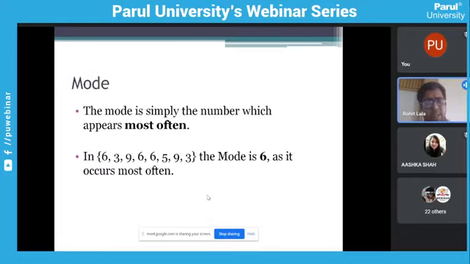Mode. Obviously, you have covered this topic in your studies also. The most repeated frequency in our data is known as the mode. In our data set, 6, 3, 9, 6, 6, 6, 5, 9, 3, the 6 is repeated the most, thrice. So for that data, we can say mode is 6.